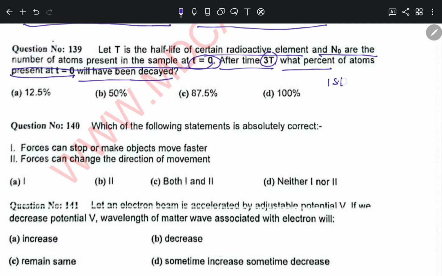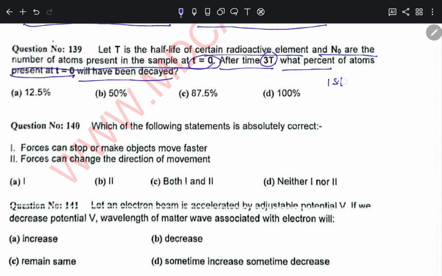This is the crest, and this is the trough. Starting from this to this, this is half lambda. So the correct option is this one.